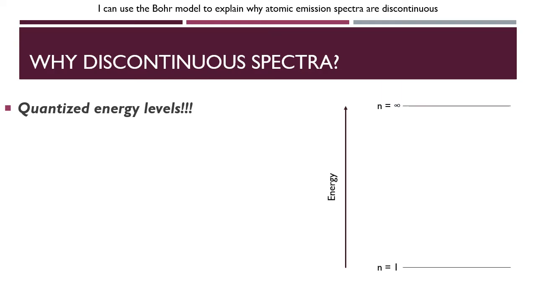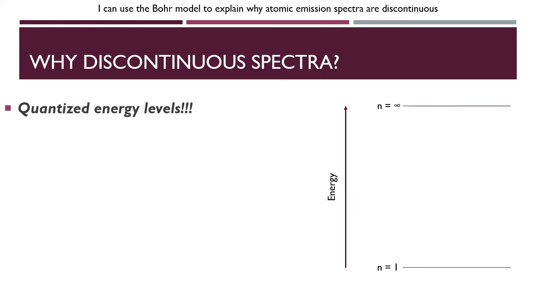Now, one way we can visualize this is to draw an energy level diagram kind of looking like a ladder, where I have my ground state, or my first energy level, which I represent with this line here, n equals 1. Recall that we use the notation n to represent energy levels. And then up here at the top, I have n equals infinity. This would represent when an electron has gained so much energy that it is no longer in the atom, that the electron has been ionized and is lost. So notice the higher we go on our diagram, the more energy we have.